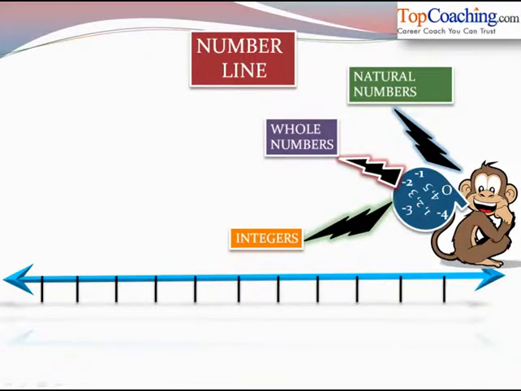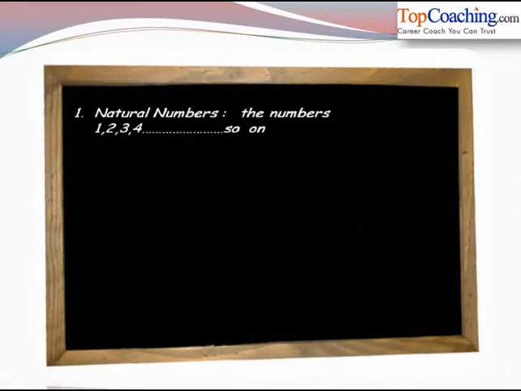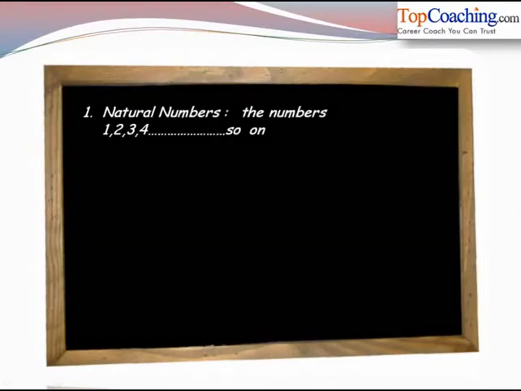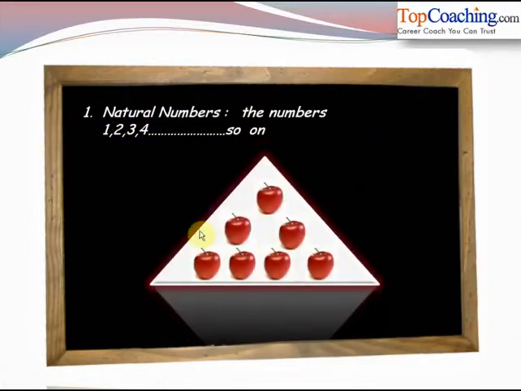Now one by one we are going to understand about the natural numbers, whole numbers and the integers. So let's take the first case, that is natural numbers. The numbers 1, 2, 3, 4 and so on are known as natural numbers. So all the numbers which are on the right hand side of 0 are known as natural numbers. Now let us say that this is a triangle consisting of apples.